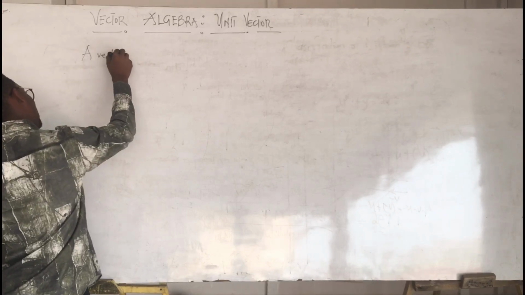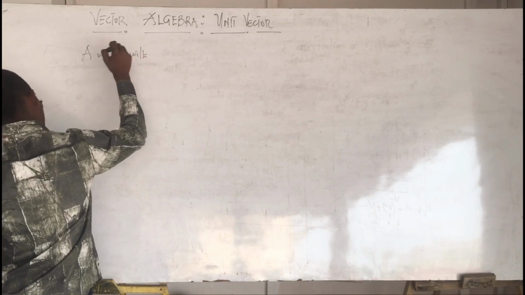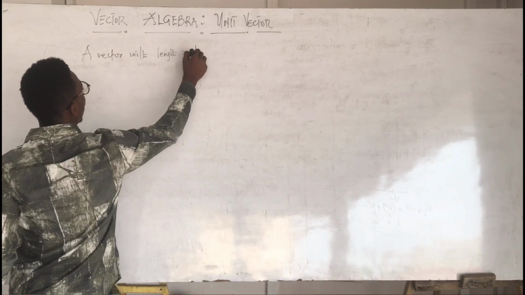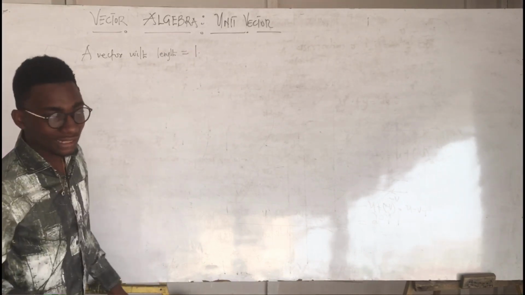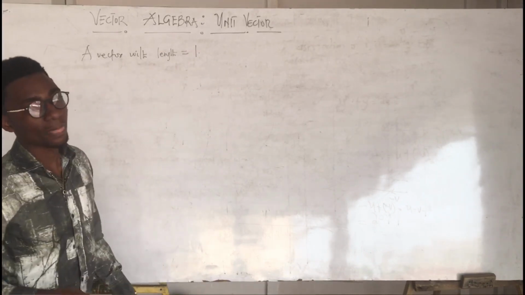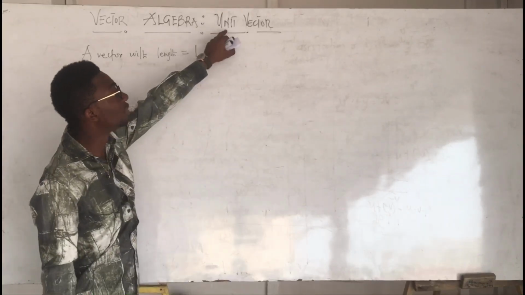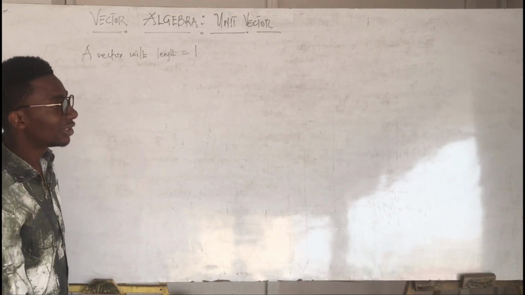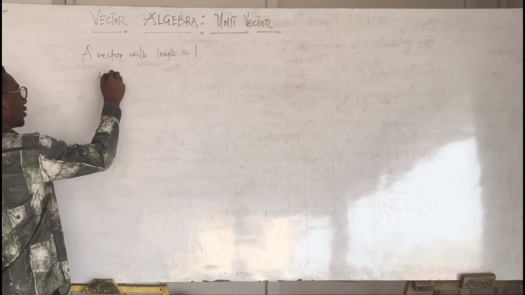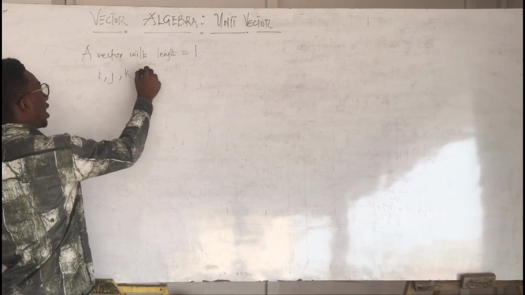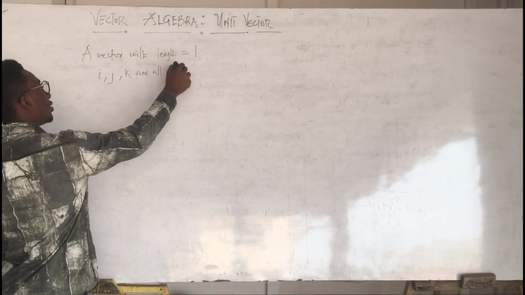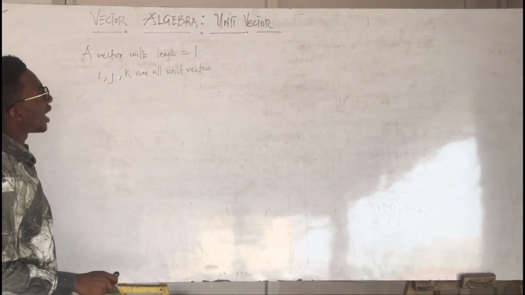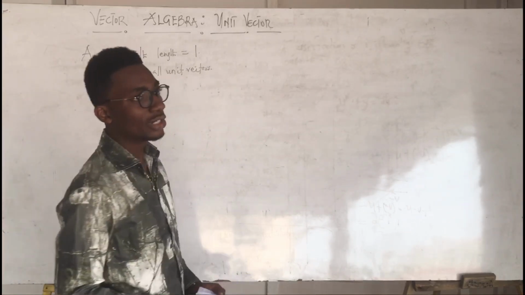A unit vector is simply a vector with length equal to 1. So any vector that has a magnitude of 1 is called unit, as you get it from the word unit. So any vector with length 1 is a unit vector. So i, j, and k are all unit vectors.